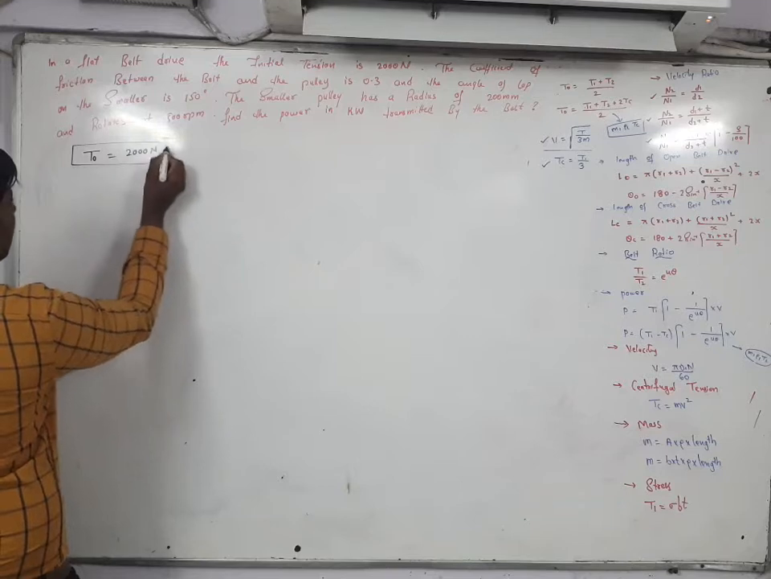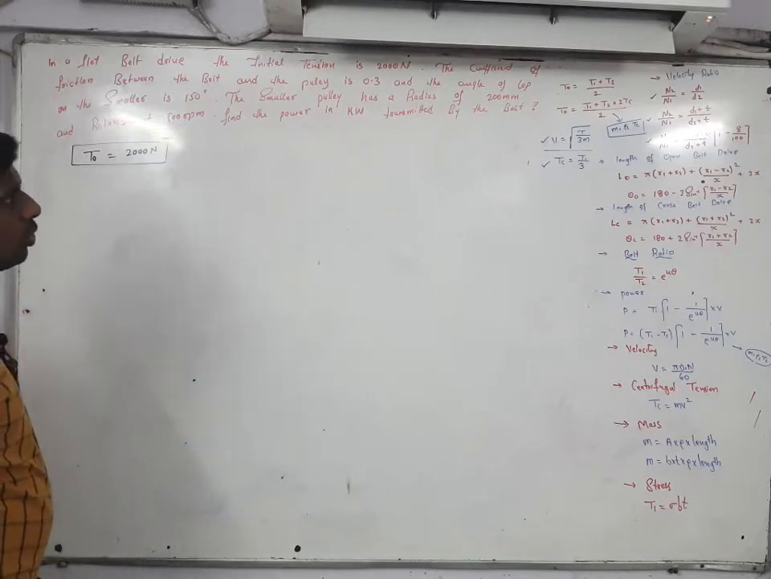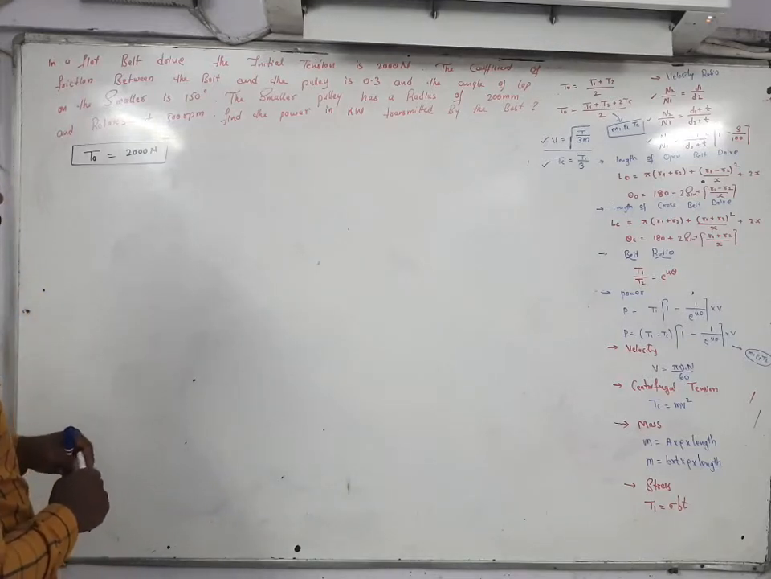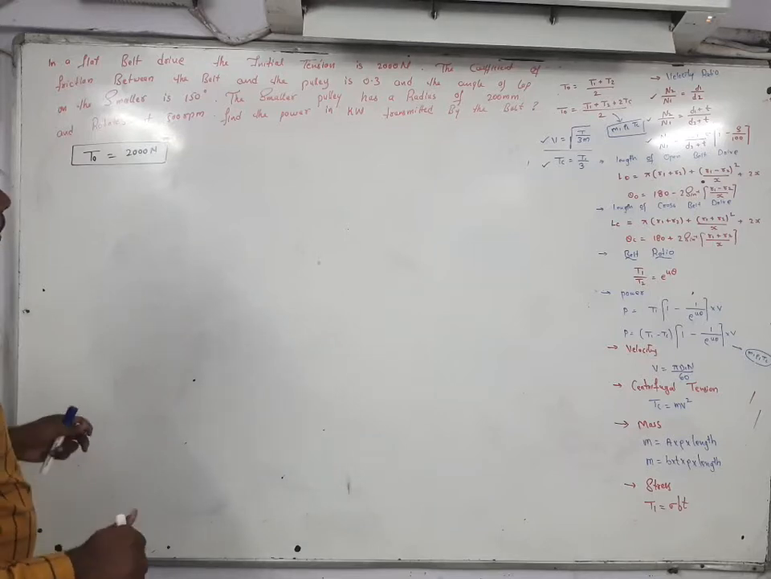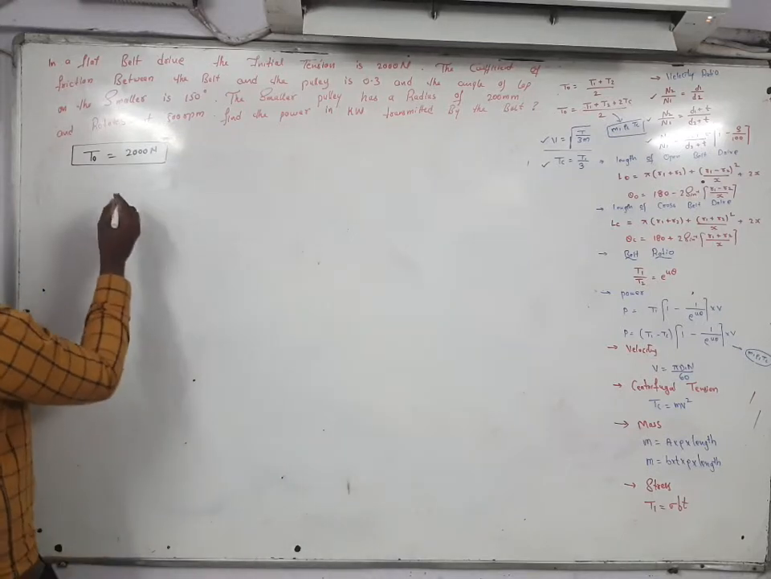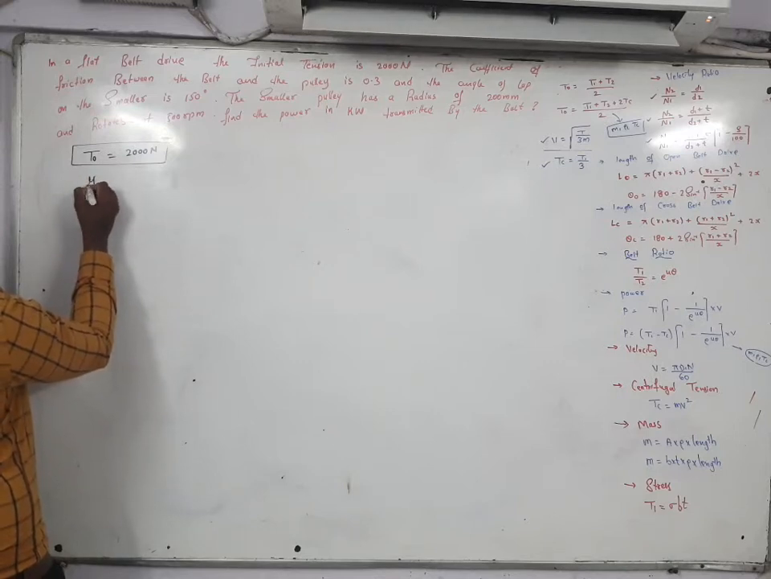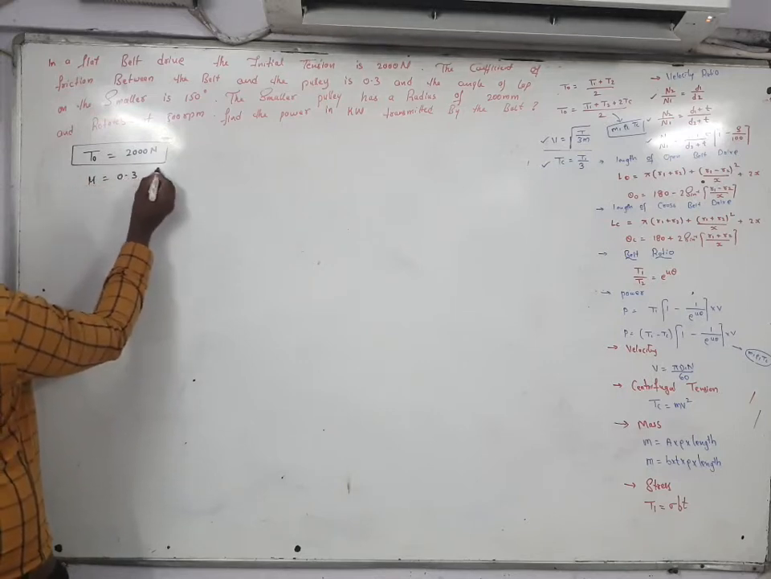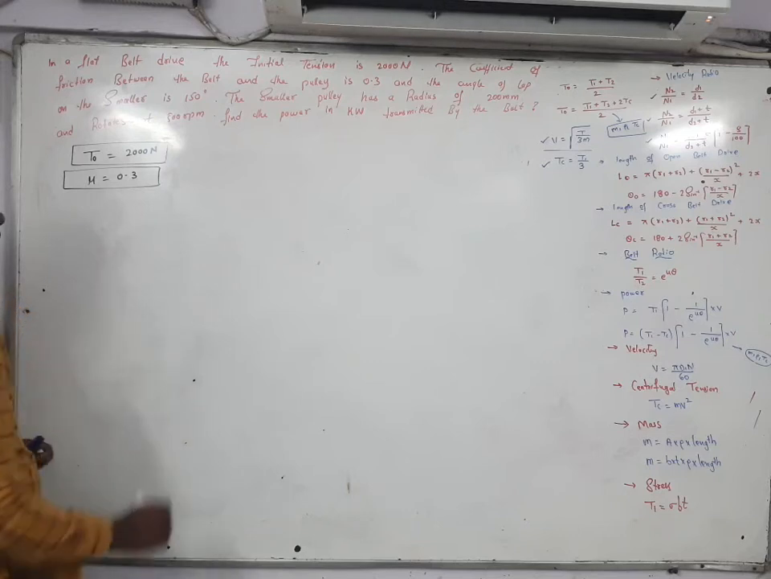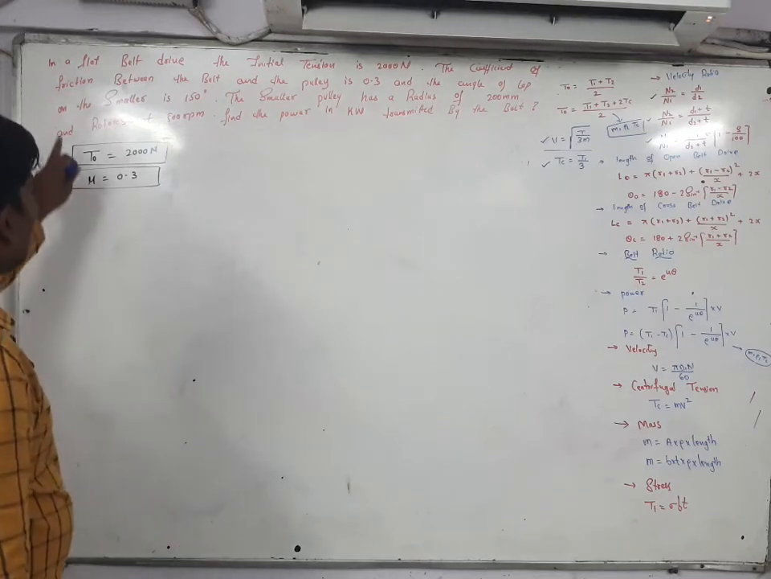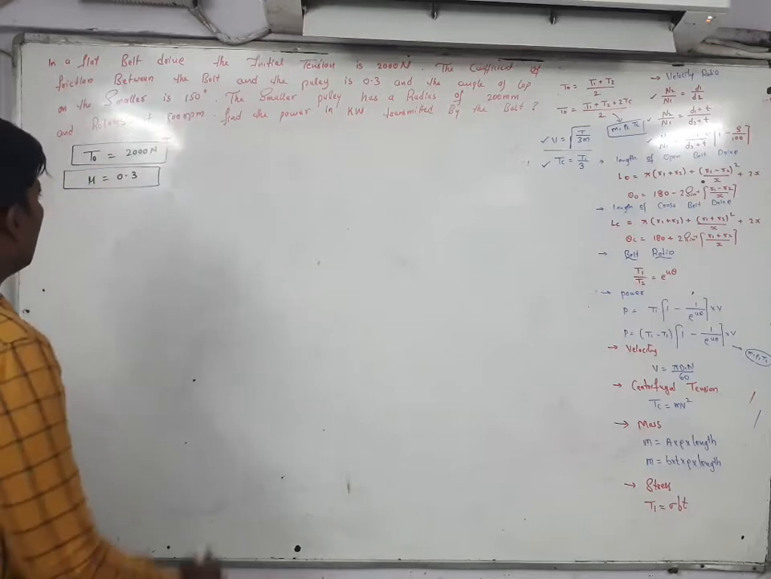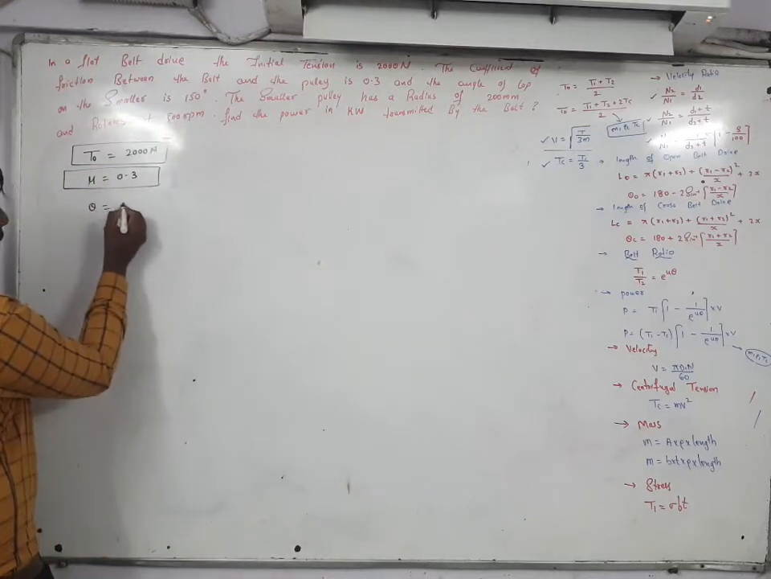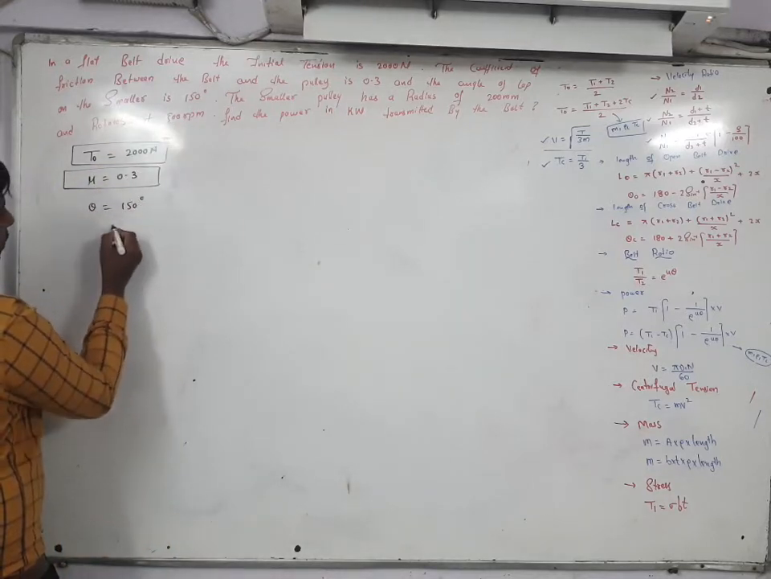Initial tension T naught is 2000 Newton, and the coefficient of friction between the belt and the pulley, the mu value, is given. Mu is equal to 0.3. And the angle of contact on the smaller pulley is given. Angle, theta, is equal to 150 degrees.